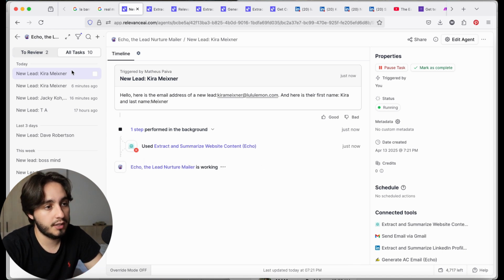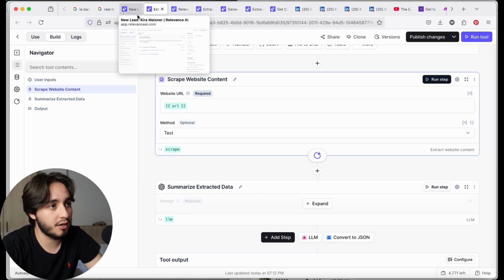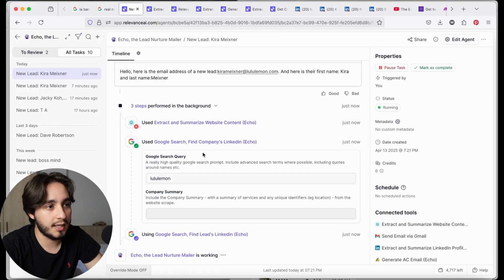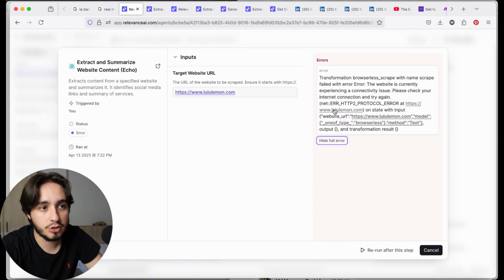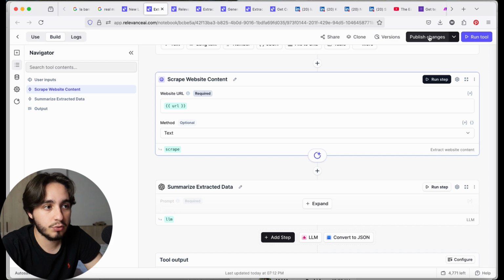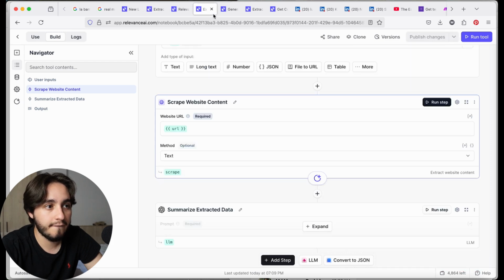Didn't work, because I think even though we published the tool, we're getting the same error, and I'm not sure if it fully published. The website is currently experiencing connectivity issues. Show full error. Okay, I think I need to publish this tool first, right? Do that. And then close.